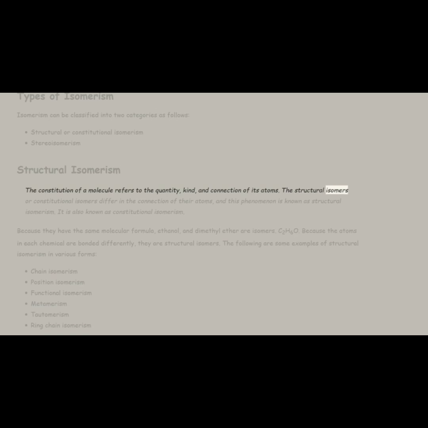The structural isomers or constitutional isomers differ in the connection of their atoms, and this phenomenon is known as structural isomerism. It is also known as constitutional isomerism. Because they have the same molecular formula, ethanol and dimethyl ether are isomers, C2H6O. Because the atoms in each chemical are bonded differently, they are structural isomers.